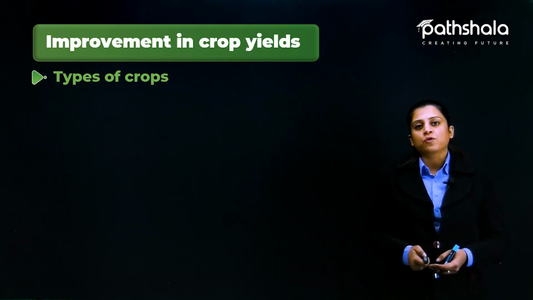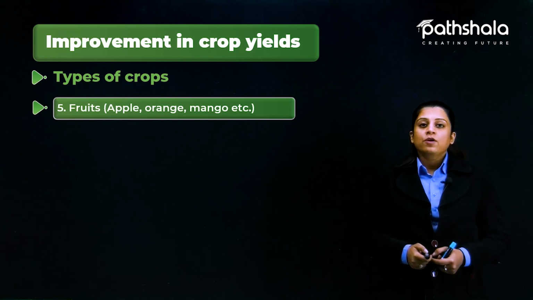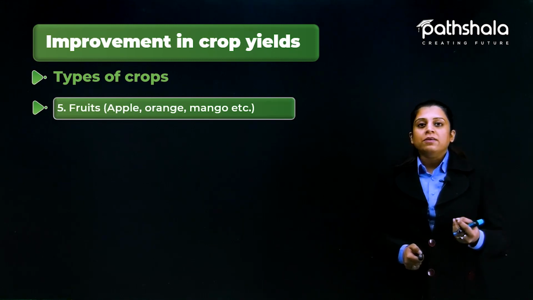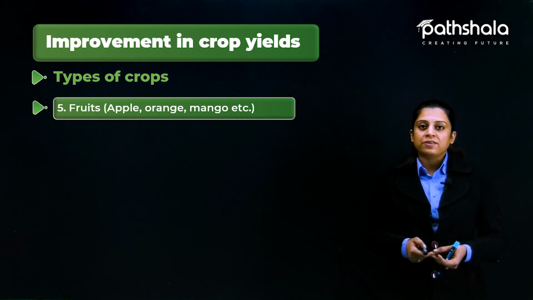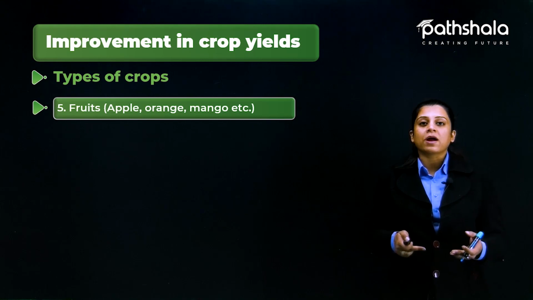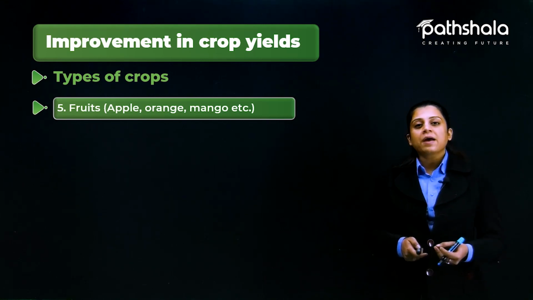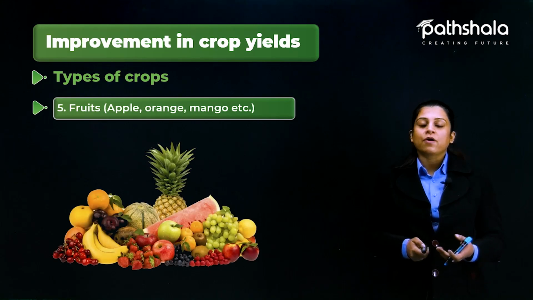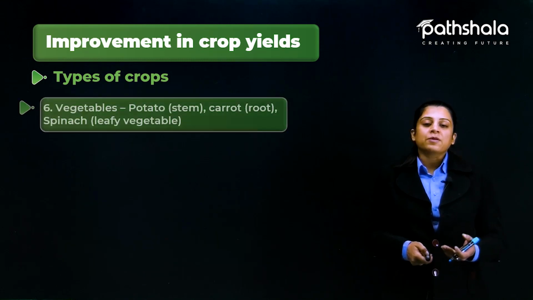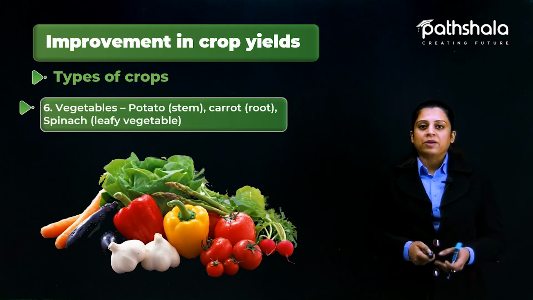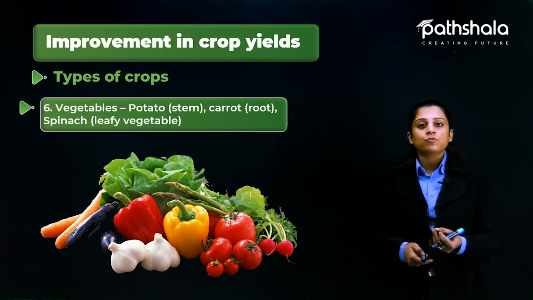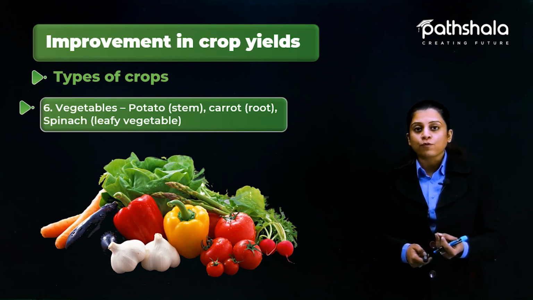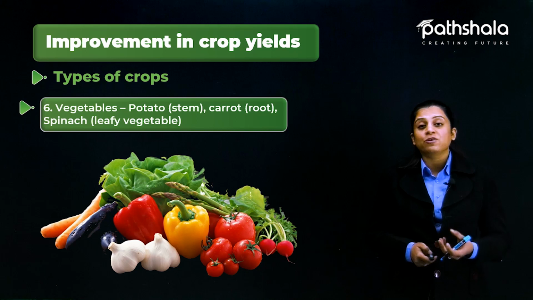So the next type of crop that we consume are the fruits. Fruits are actually the ripened ovary of the plants, and these fruits are rich in proteins, vitamins, minerals, carbohydrates, fats and roughage. Examples of fruit include apple, orange, mango, watermelon, muskmelon, etc. Next type of crop that we consume are the vegetables. Vegetables are the edible parts of herbaceous plants, and these vegetables we consume either in raw form or in cooked form.